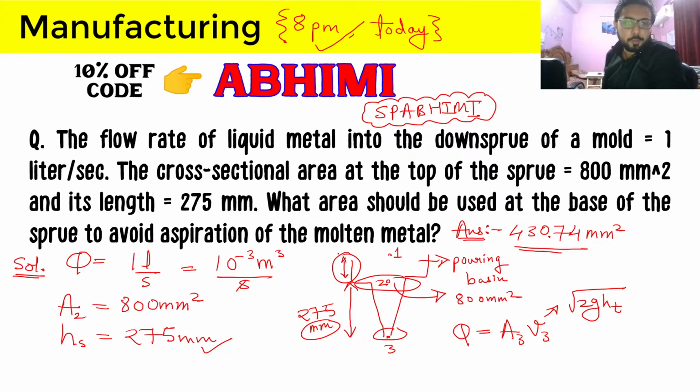And to calculate height of pouring basin, we have to first calculate the velocity at 2, that is the top of the sprue. After we have gotten this velocity at the top of the sprue, then we can get the height of the pouring basin. From there we can add that value to the sprue height, and after that we can just get the answer.